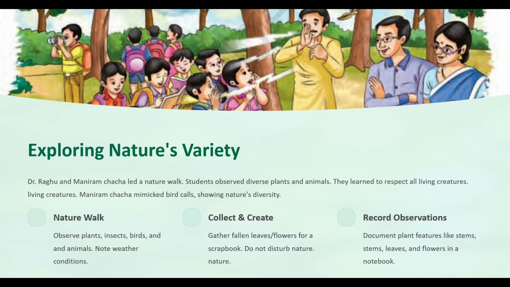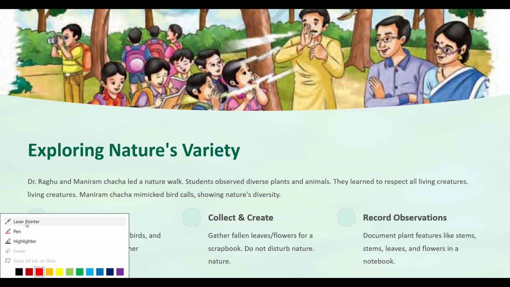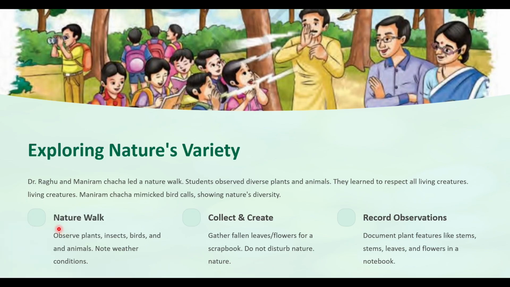So, how can we explore nature's variety? Through a nature walk, collect and create, and observe and record our observations. Obviously, we know that science is about experiencing and observing things ourselves and arriving at a conclusion. First, the nature walk: observe plants, insects, birds, and animals, not weather conditions.